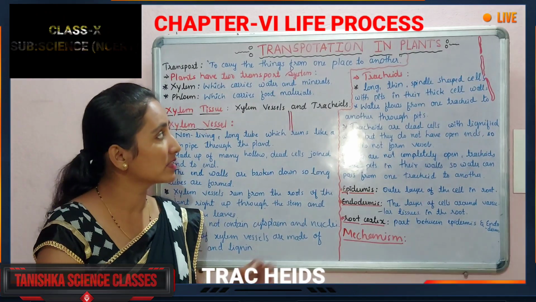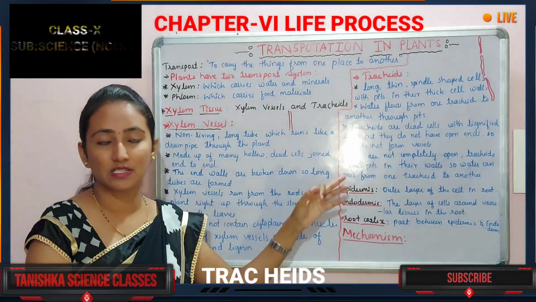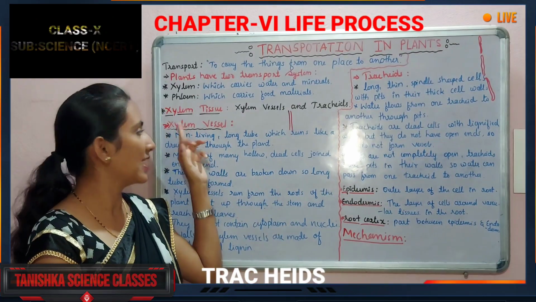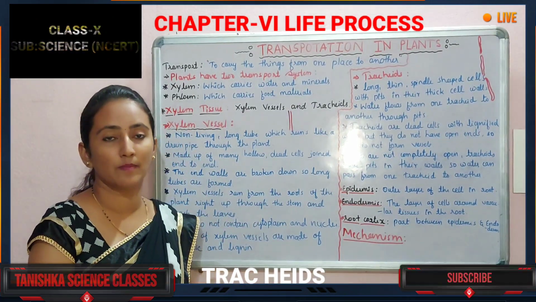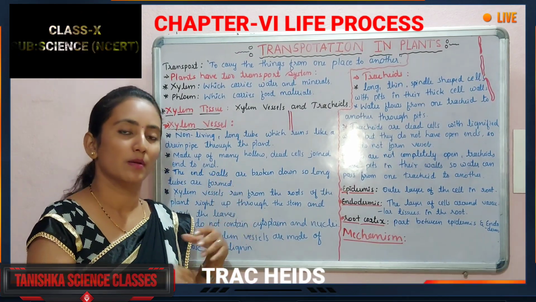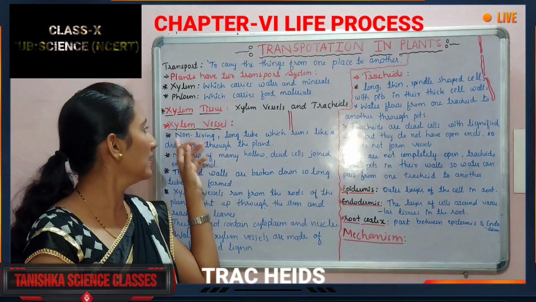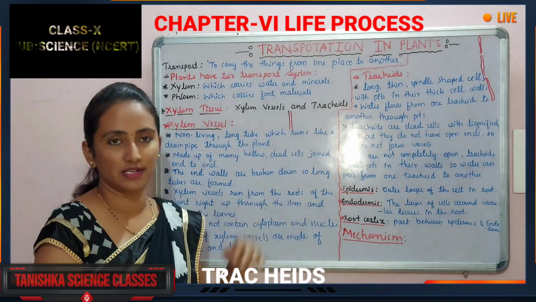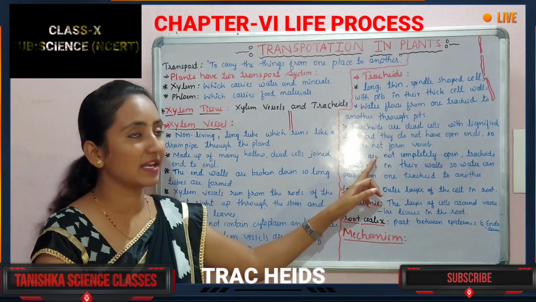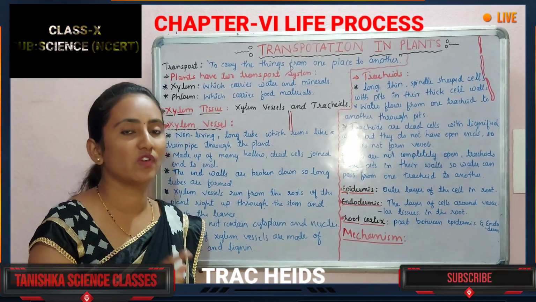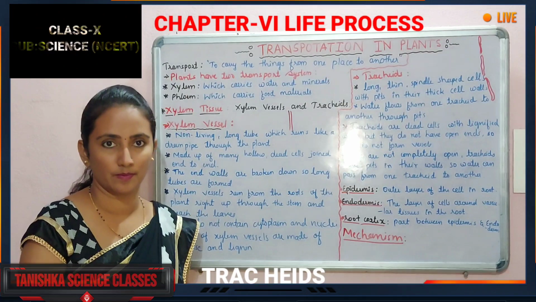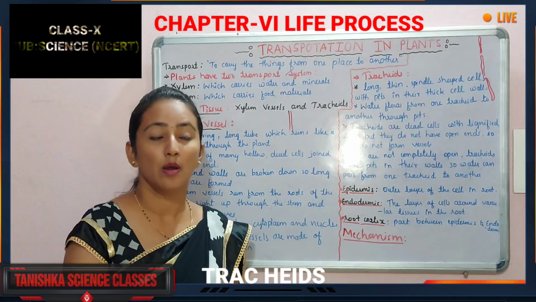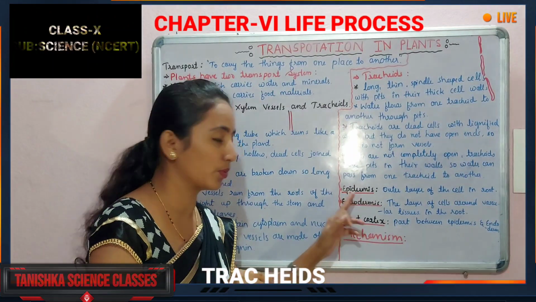Understanding? This transportation through the tracheates we can observe in the non-flowering plants. In the flowering plants, the water will be transported by the xylem vessels, or by both the xylem vessels and the tracheates. And in the tracheates alone, the transportation takes place in the non-flowering plants. We can give you an example here. Understood? So before going to the mechanism, let us study in detail about each part of the root.